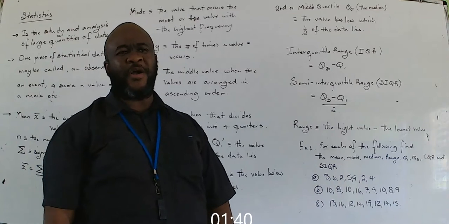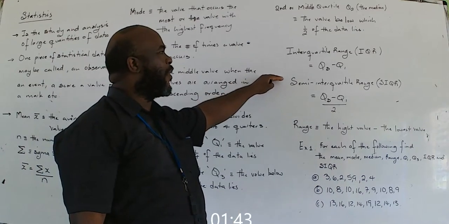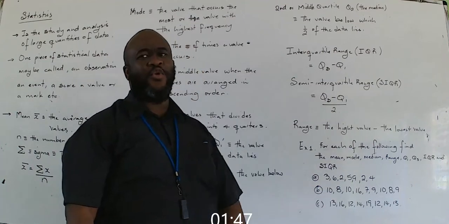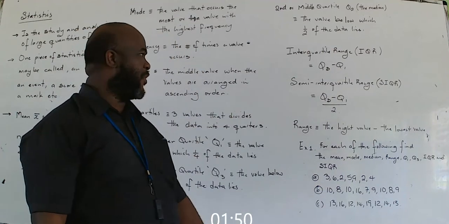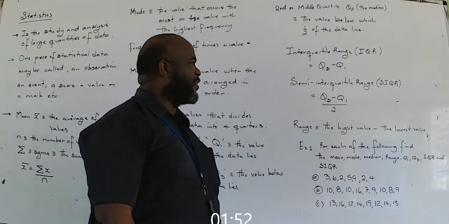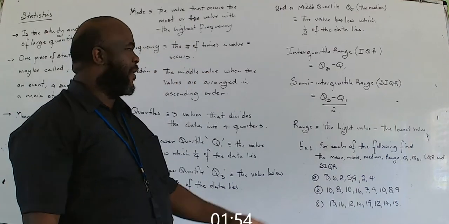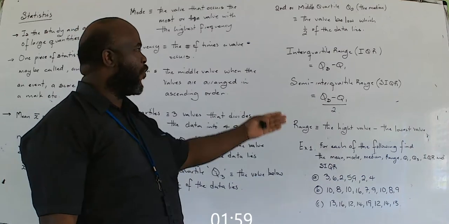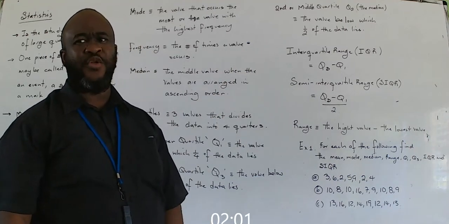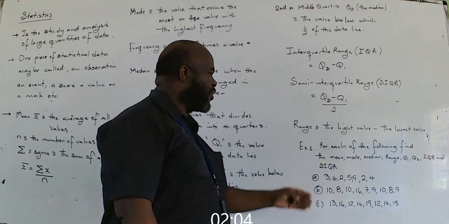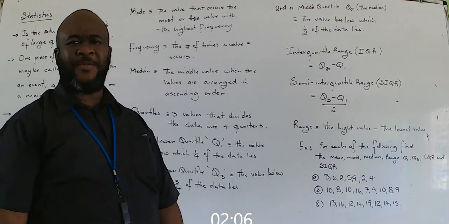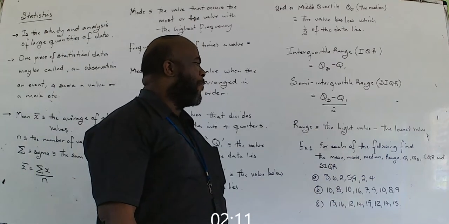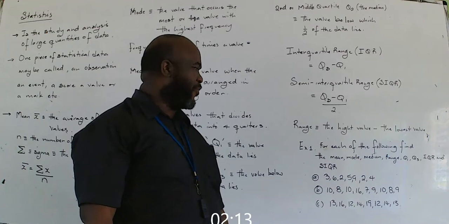Interquartile range, IQR, is actually Q3 minus Q1. Again, you'll see that in action. Semi-interquartile range, SIQR, is Q3 minus Q1 divided by 2. In other words, it's the interquartile range divided by 2. The term range, just range alone, with no special name to it, is the highest value minus the lowest value.